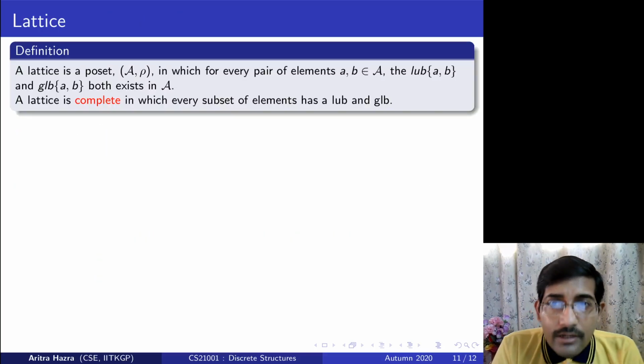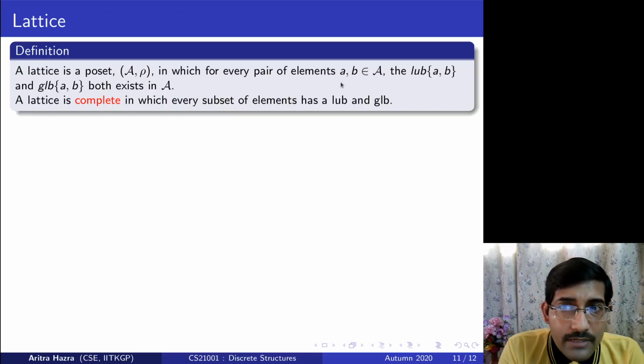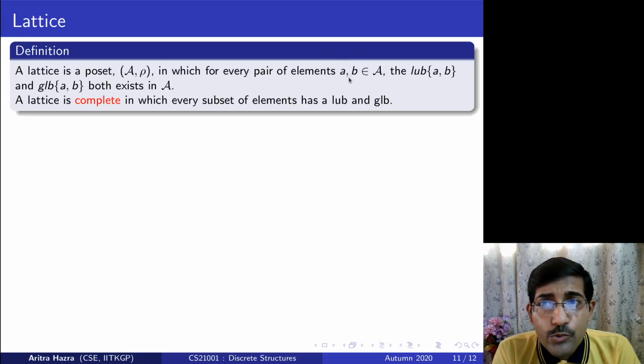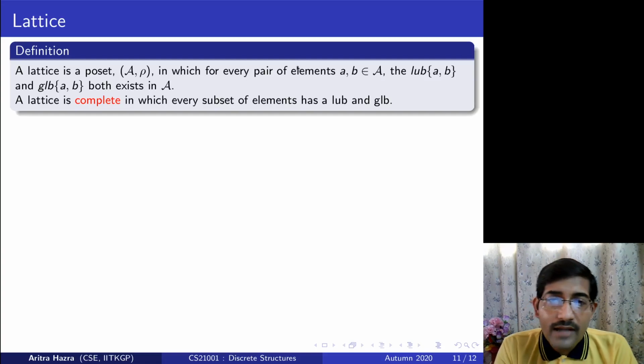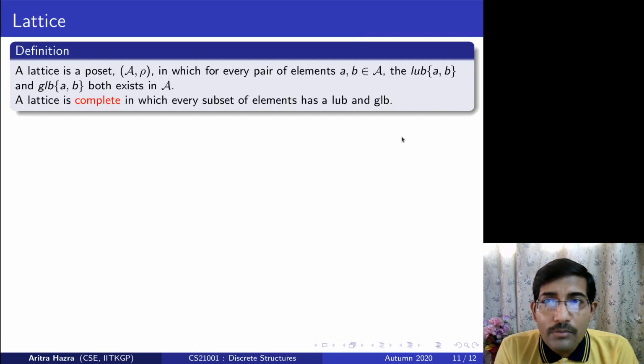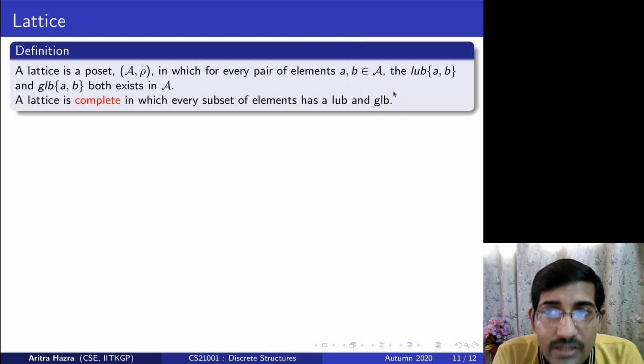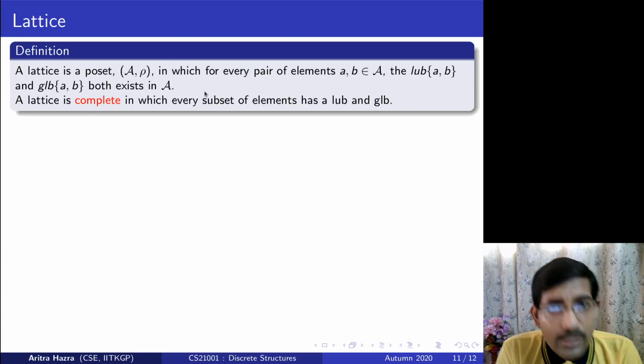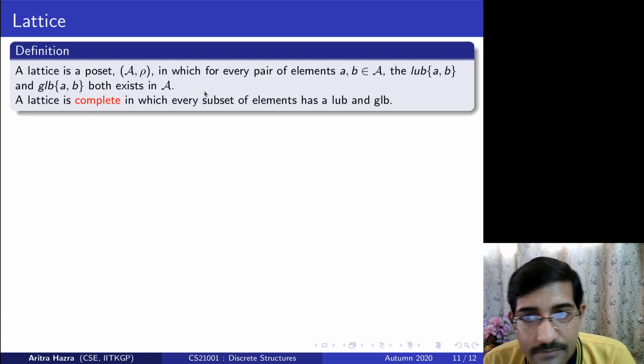Now here there is no concept of subset, but any pair I choose, these two must reach, via relations or via some path in the Hasse diagram, the least upper bound, and from the greatest lower bound these pairs can be reached, both of them. Only then is that poset considered to be a lattice.